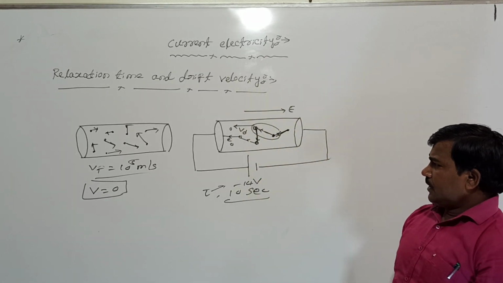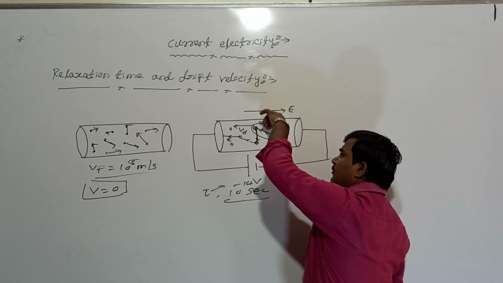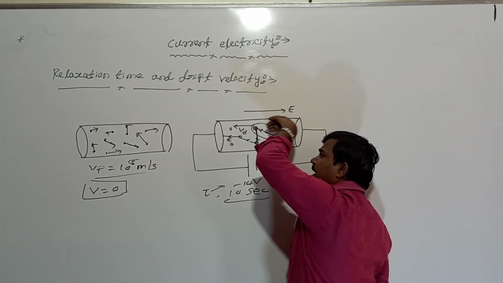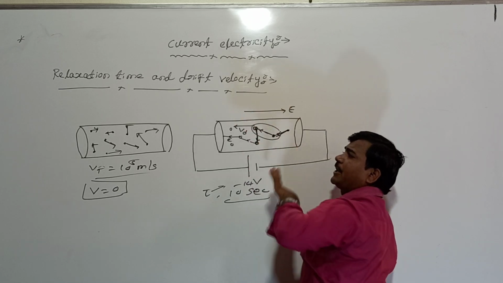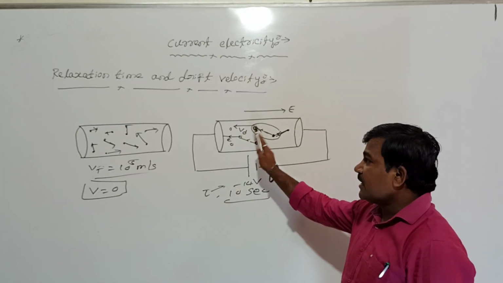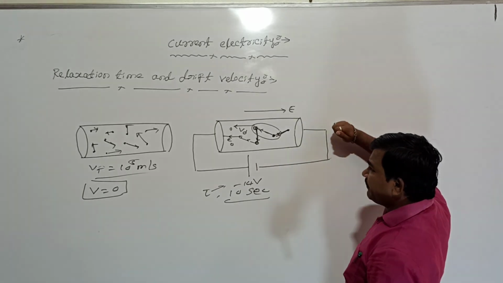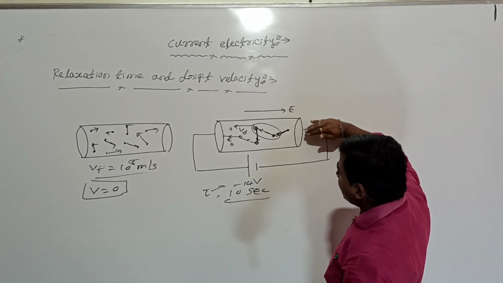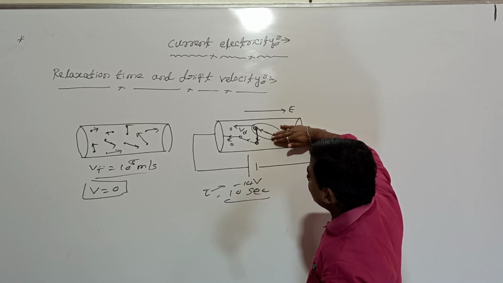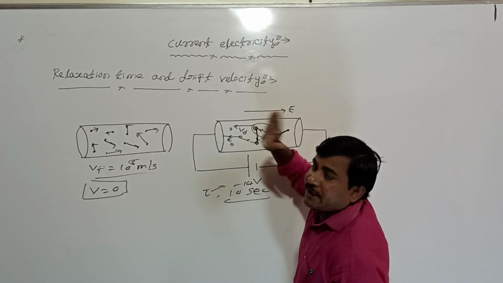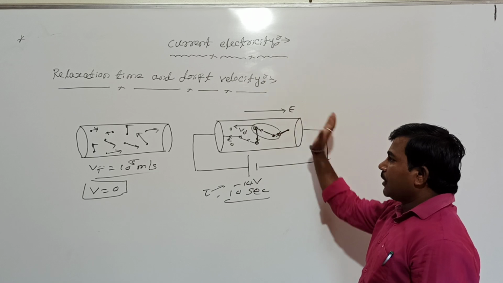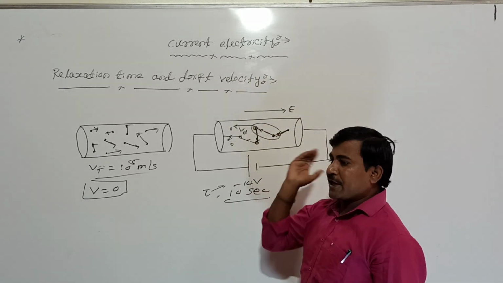But see here, after collision of free electrons with the positive ions, all the electrons move in the opposite direction of the electric field with an average velocity. Actually, how do the electrons move in the presence of an electric field? Electrons move like this. They collide, slow down, and move again. Again they collide, and again move like this. On an average, all the electrons move opposite to the direction of the electric field.